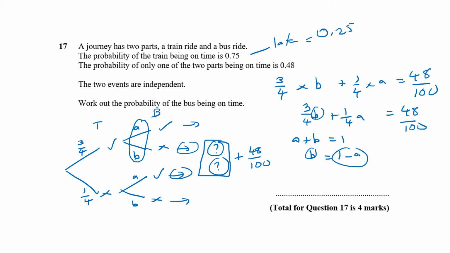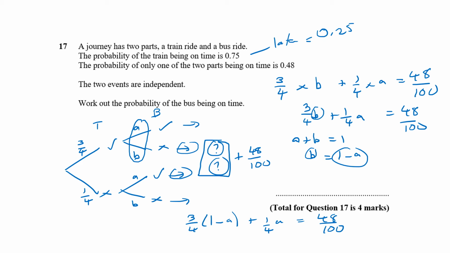So I have 3/4 of (1 subtract A) plus 1/4 A equals 48 over 100.